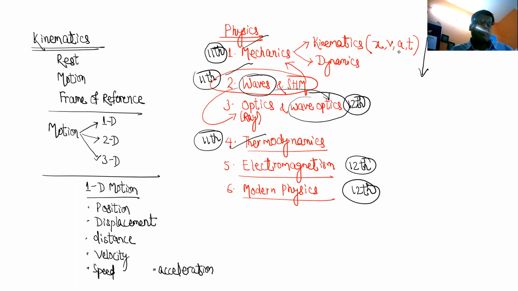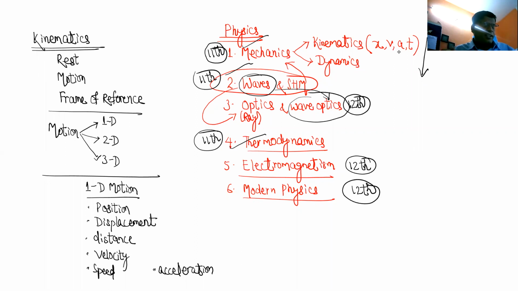So we are studying the first part of mechanics, that is kinematics, which means it is the study of motion without studying force, which is the cause. Now, without studying force, what all things remain? Still we have so many things: position, velocity, acceleration, time, x-t, v-t, a-t, all these relationships. Those things come under the study of kinematics.